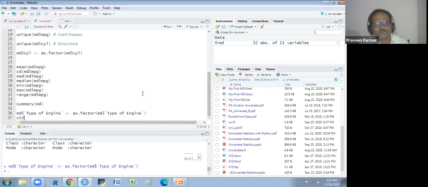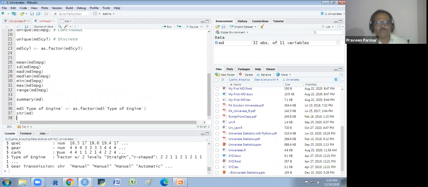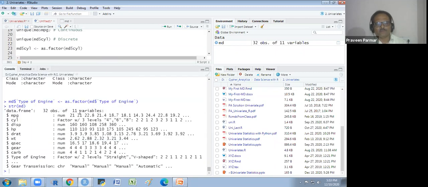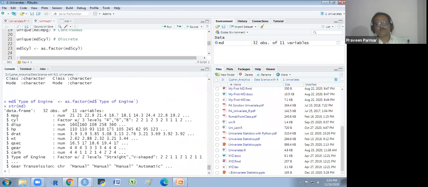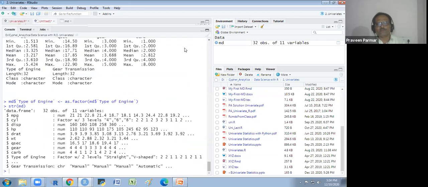Now I will show you the structure again of MD. You will see this is the last one, type of engine, a factor with 2 levels, straight and V-shaped. Previously it was character. Now it is a factor. Now I again show you the summary for this.